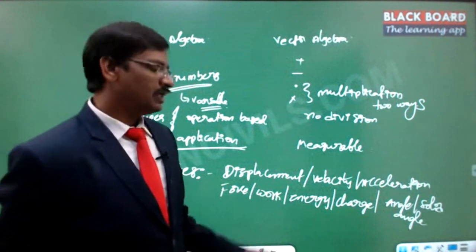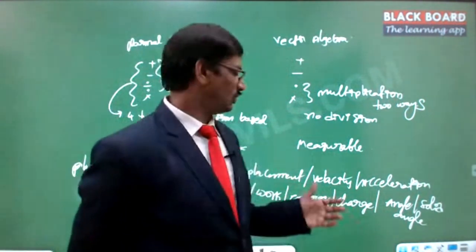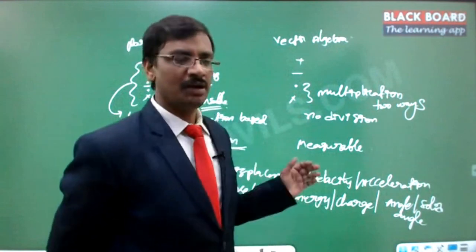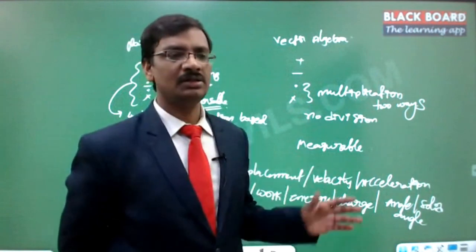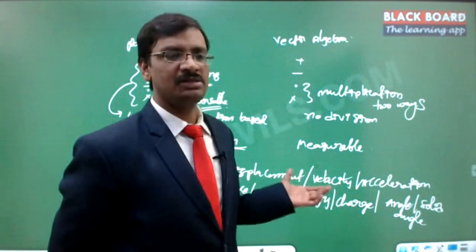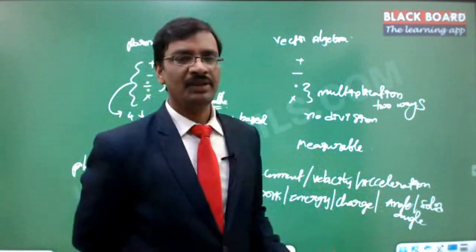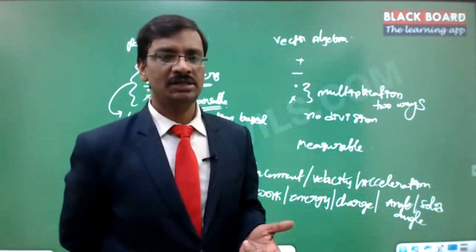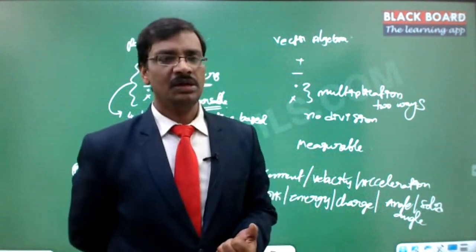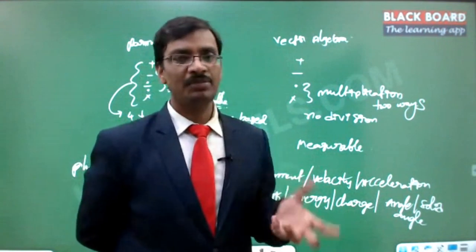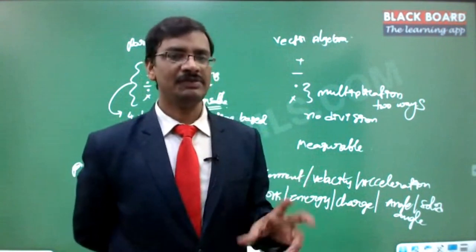Now, these physical quantities may be fundamental quantities or derived quantities. If you are able to associate the fundamental quantities, then derived quantities we can express in terms of the fundamental quantities. Now, for all these physical quantities, depending upon the scenario, there might be a case where you need to add 2 different physical quantities. There might be a case where you want to divide a physical quantity.